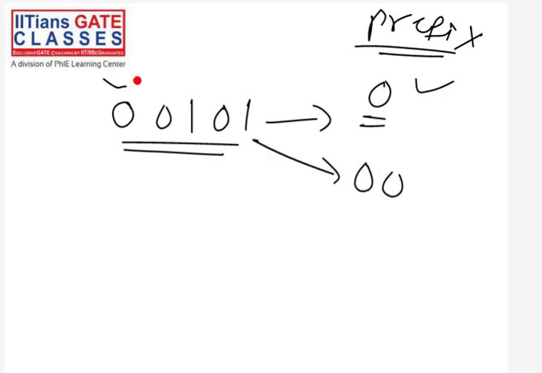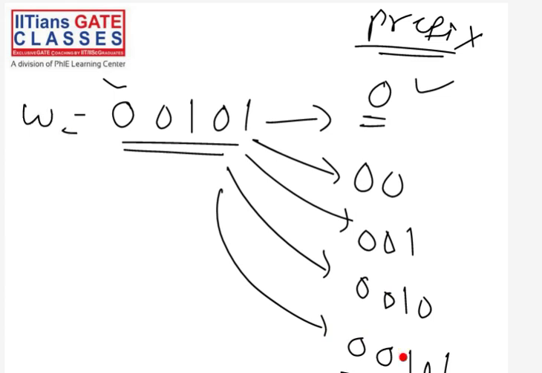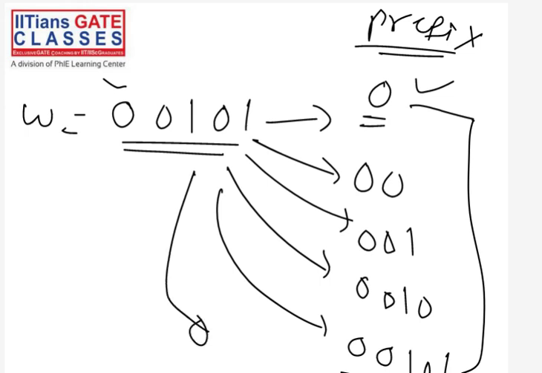This is also a prefix because from the beginning you can take two symbols, from the beginning you can take three symbols, four symbols, or all the five symbols. So this string w itself is a prefix of itself. Remember, from the beginning you can also take zero symbols, and then you will get the empty string.